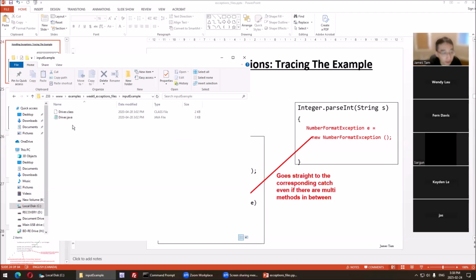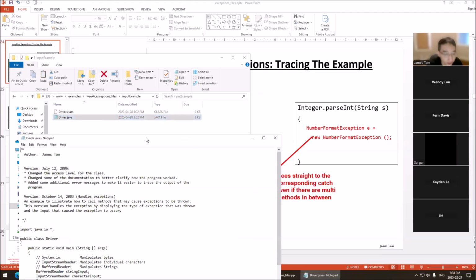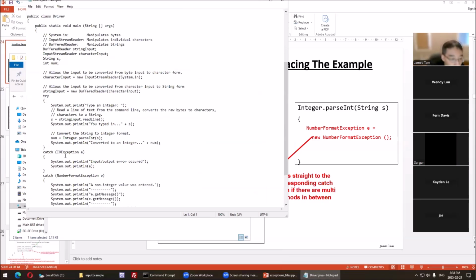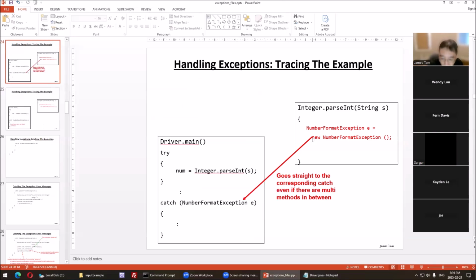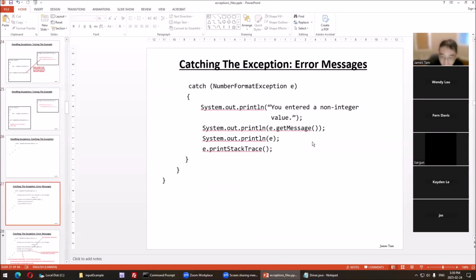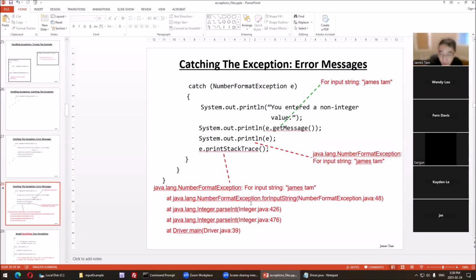Input example, the complete one. So I'm calling Integer parseInt. If I enter a non-integer value, it jumps right here. There are no other method calls that I have, but there are other method calls automatically occurring. And we can see them with the stack trace. In this case, it's probably not so useful, but sometimes it can be useful, as I indicated when I talked about debugging.